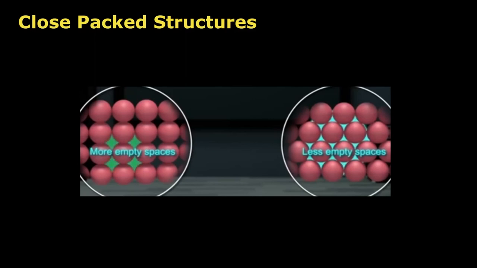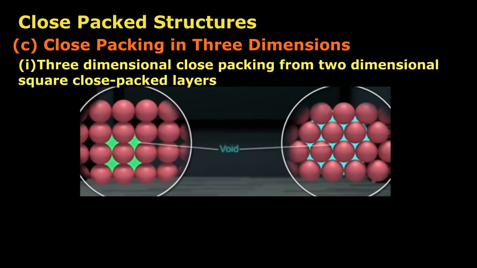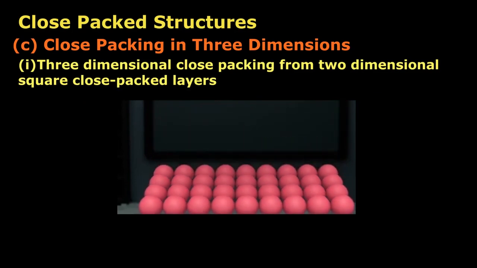The empty spaces in between the spheres are known as voids. C. Close packing in 3 dimensions. 3-dimensional close packing from 2-dimensional square close packed layers.